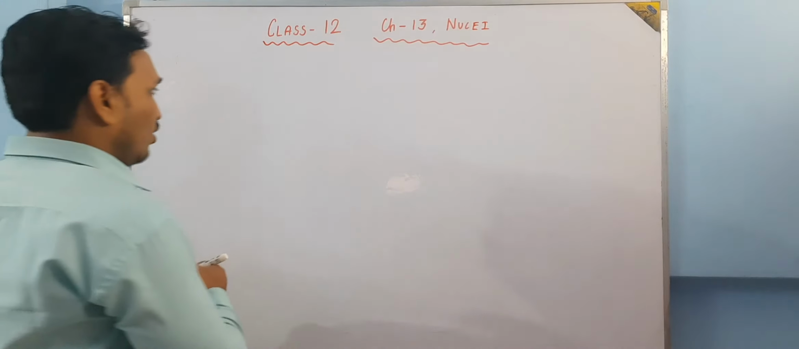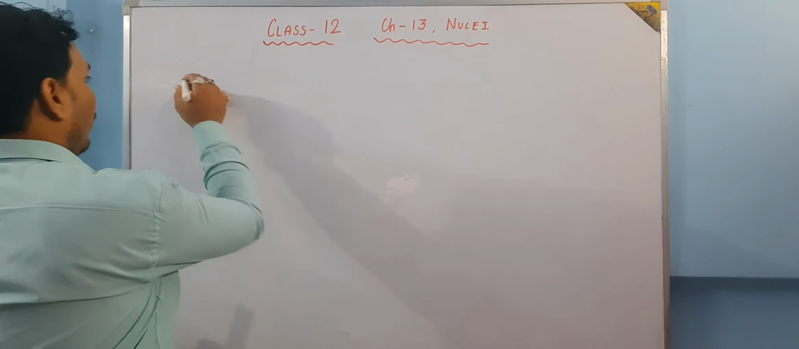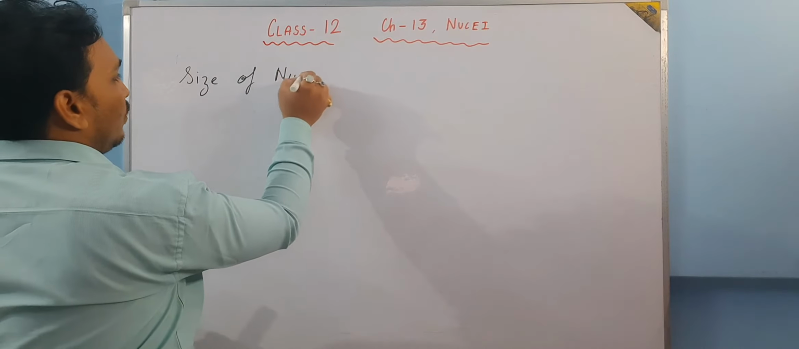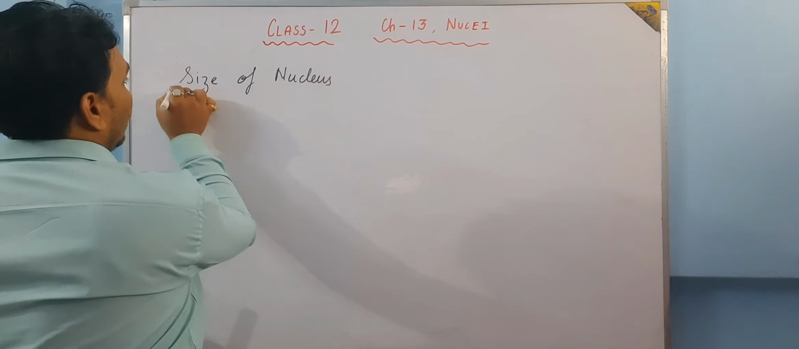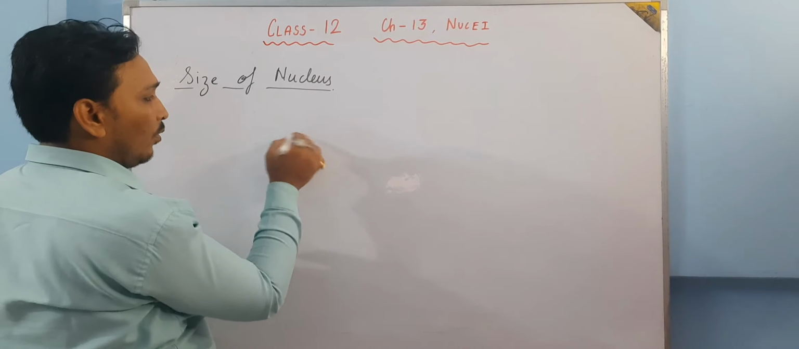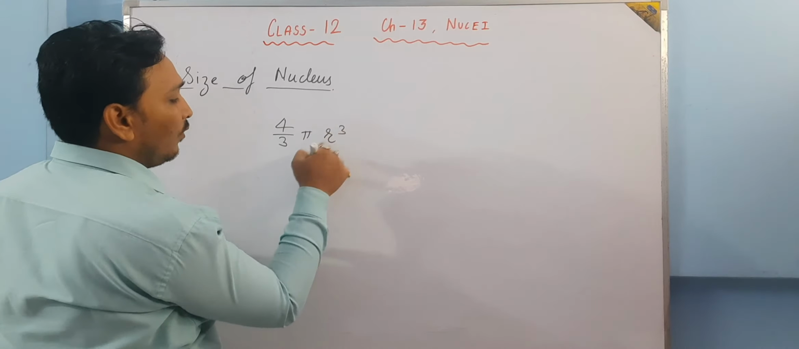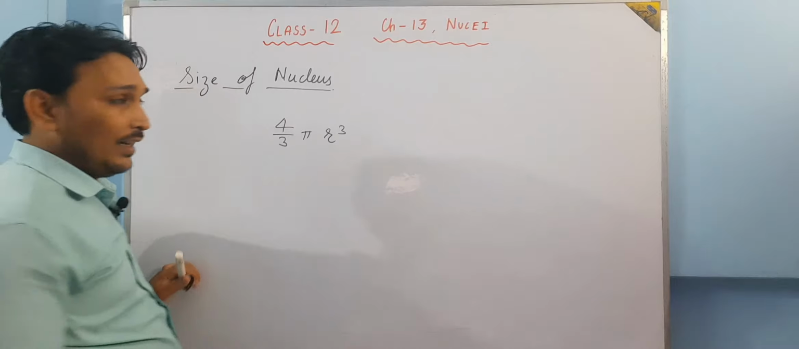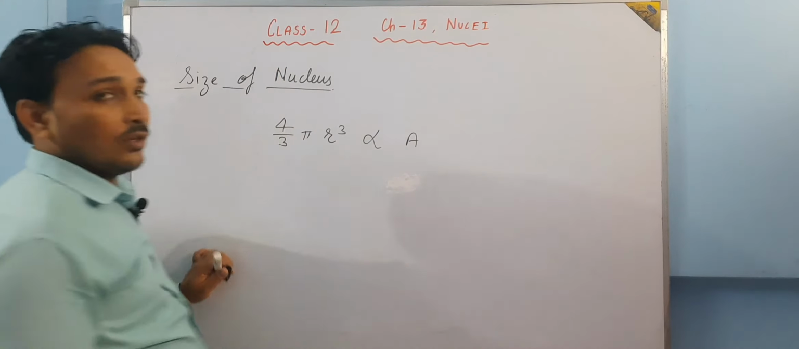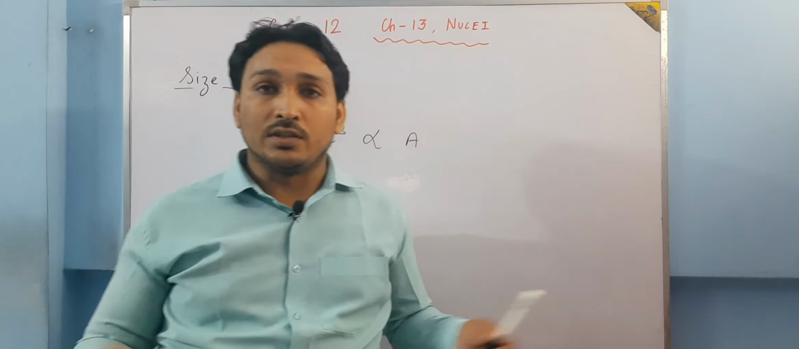So basically the size of a nucleus, if we take it as spherical, let us put the heading: size of nucleus. Let us take the shape of the nucleus as a sphere. So we can write 4 by 3 pi r cube, where r is the radius of the nucleus. It is directly proportional to A. A is the mass number. If the number of neutrons and protons are more, the size of the nucleus is greater.